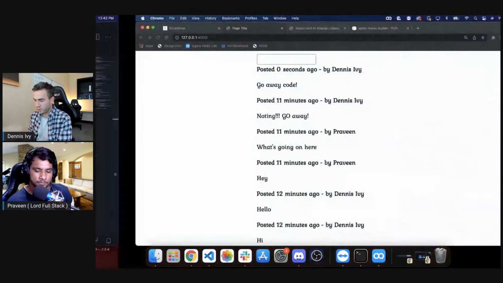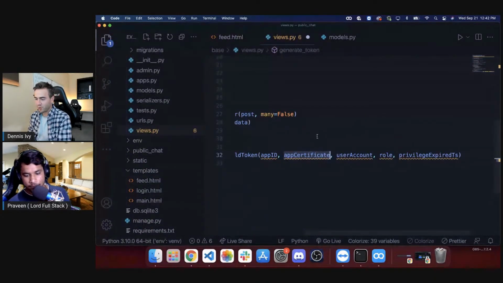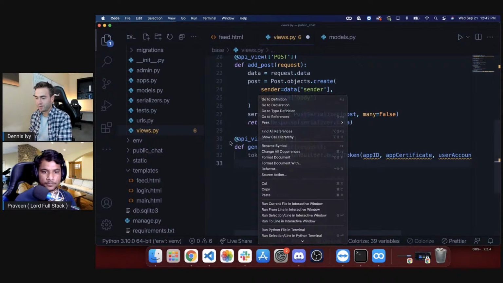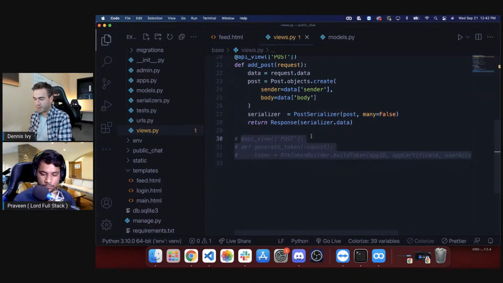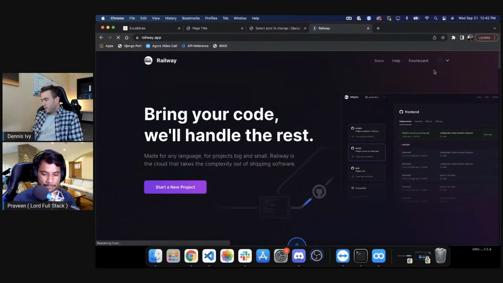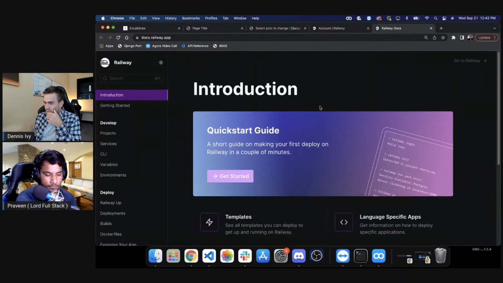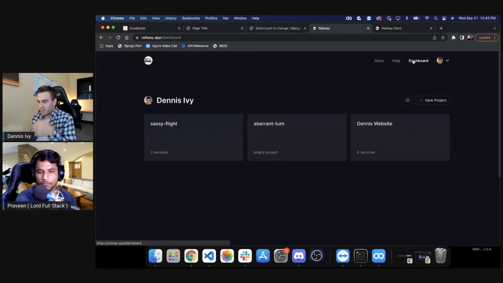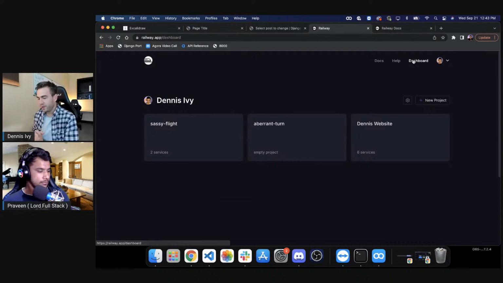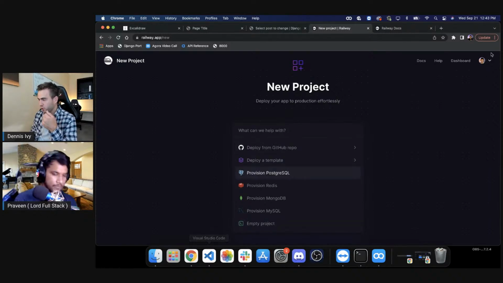Okay, so to deploy to Railway, let's try this. I need to refresh my memory here. We're not going to do the token server thing because I'm not going to expose all that information, the token builder. I'll make a video on that later, and I'll probably do a full tutorial on this. Let's see, Railway. Okay. So Railway is what I'm using instead of Heroku now or AWS. I'll be using Railway for a lot of stuff because they have an awesome product. So we'll just do deploy from GitHub. The first thing I'm going to do is push this project to GitHub. So we'll go to GitHub.